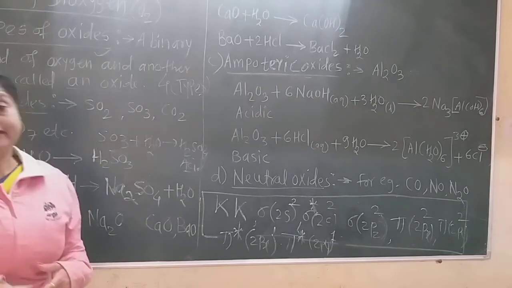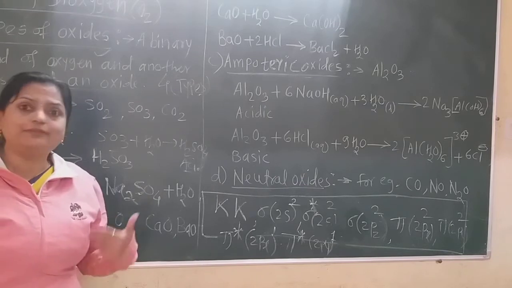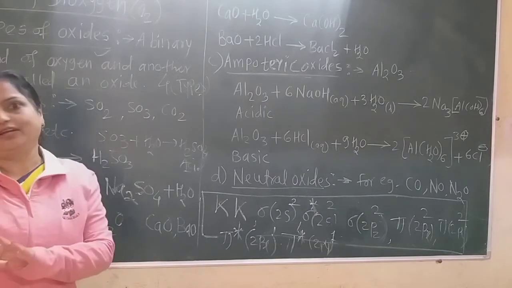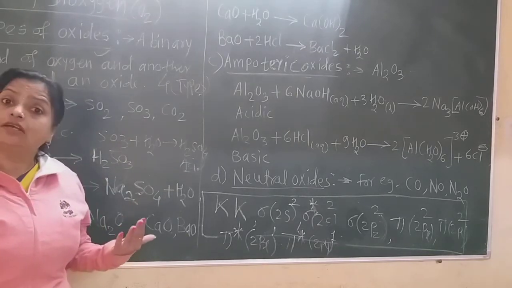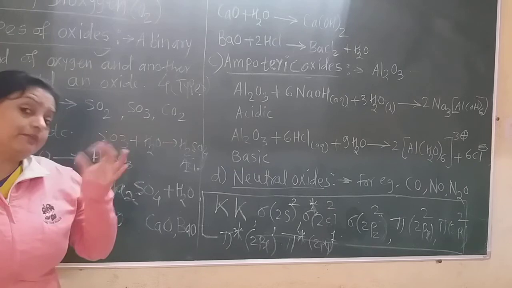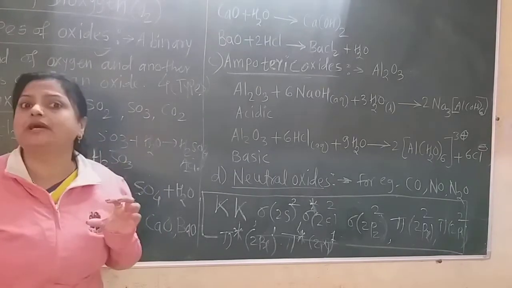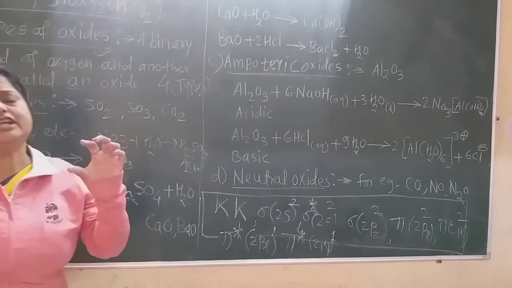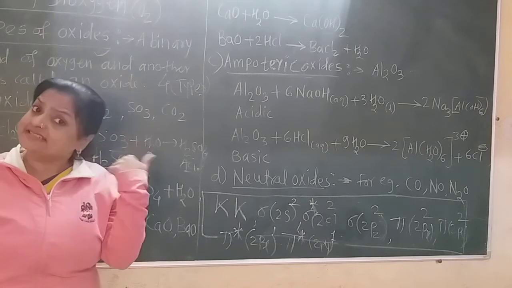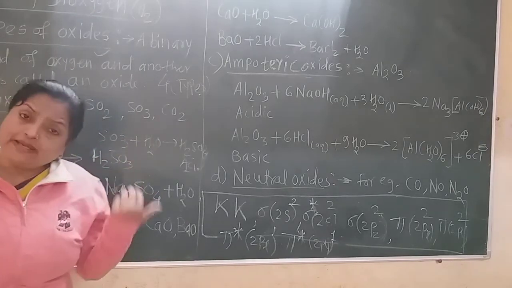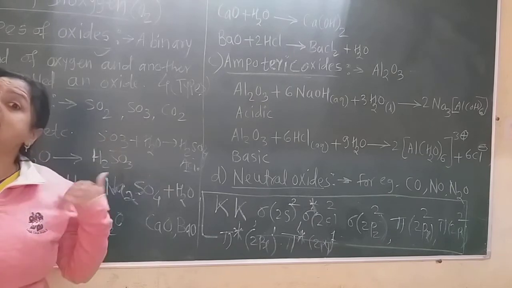Amphoteric oxides can be defined as oxides which, when they react with a base, form salt and water. The same oxide, when it reacts with an acid, also forms salt and water. That means they form salt and water with acid as well as with base. When it forms salt and water with an acid, it acts as a basic oxide. And if it forms salt and water with a base, it acts as an acidic oxide.